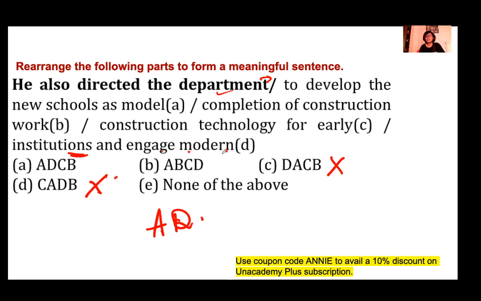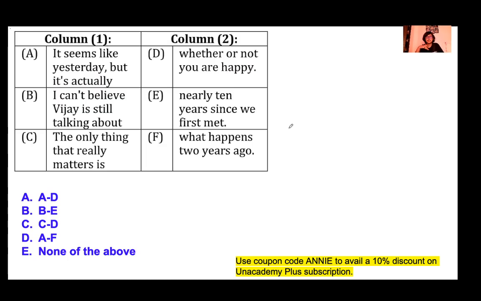So as soon as you get AD, and if none of the above option were not there, then you could eliminate this option and mark this as your right answer. But since none of the above is also there, we have to check the entire part. Institutions and engage modern construction technology for early completion of construction work. A, D, C, B. Option A. Next, column matching.